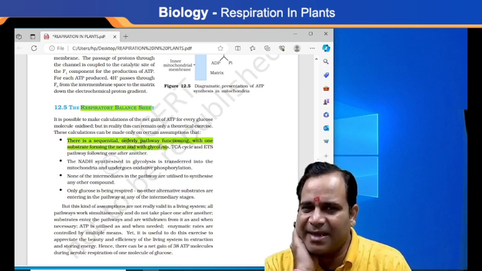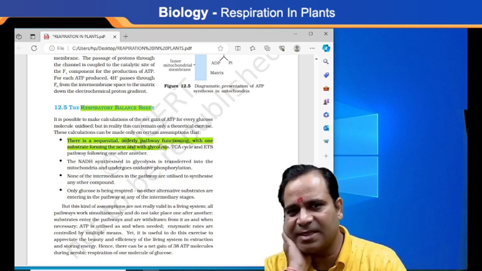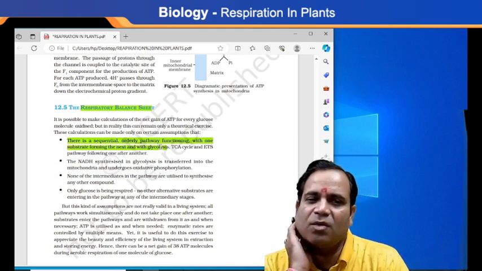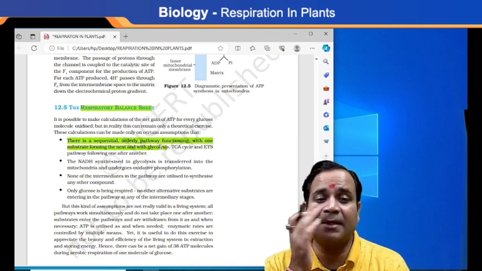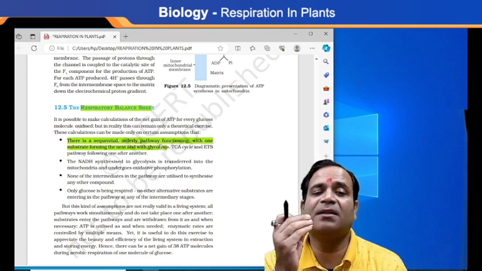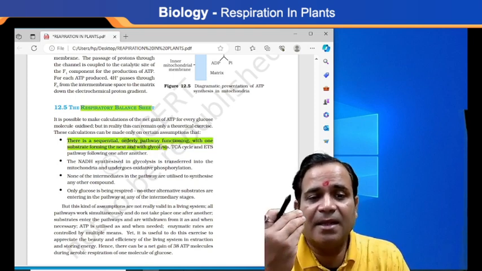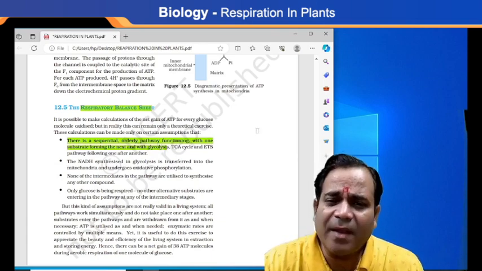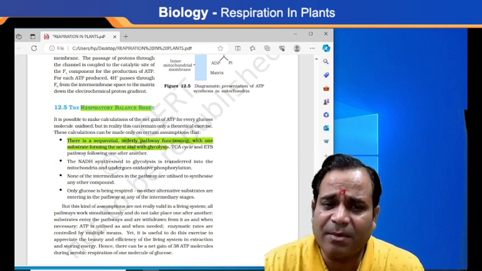That cycle goes on continuously, such as the TCA cycle and ATP synthesis; these are all responsible. Only glucose is being stripped, no other alternative substrates are entering the pathway, nor any intermediary stages. This is the very short way I have described with this mind map, my dear.